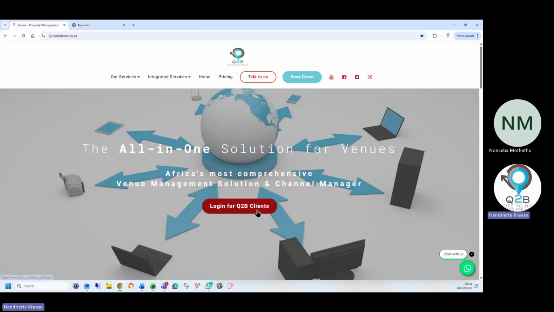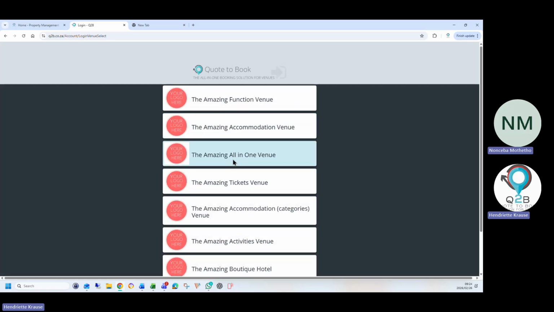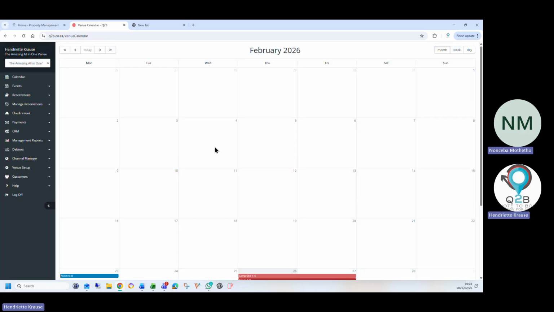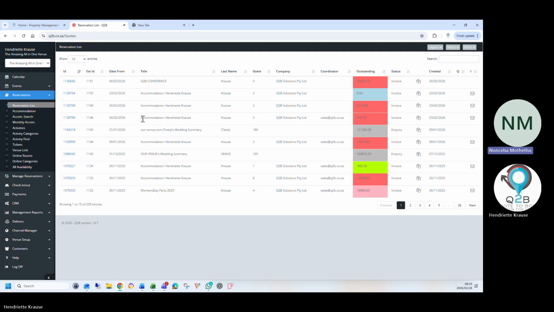So if we go back to Q2B, I just want to ask something. In terms of there under the function sheet, is it possible to also upload the menu options there so they select a menu? Yes, certainly. So mine is just a silly little example, but you can upload anything there and I can say I want this menu or that menu. We don't put prices, any amounts with the function sheet.